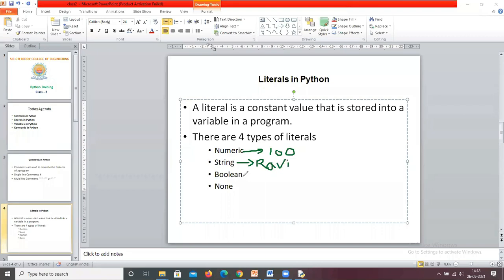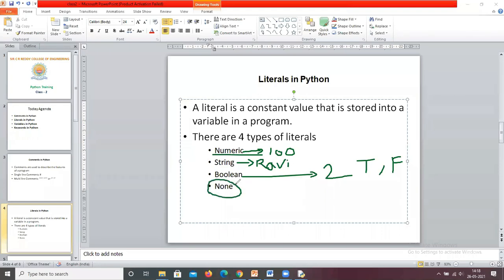Coming to boolean. What is a boolean? Boolean represents only 2 values. If you take numbers, there are infinite numbers, and similarly for strings. But coming to boolean, there are only 2 values. Boolean constants are only 2 types: one is true, another one is false. So these 2 are also literals.